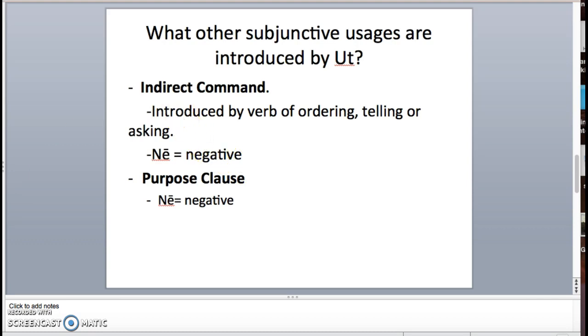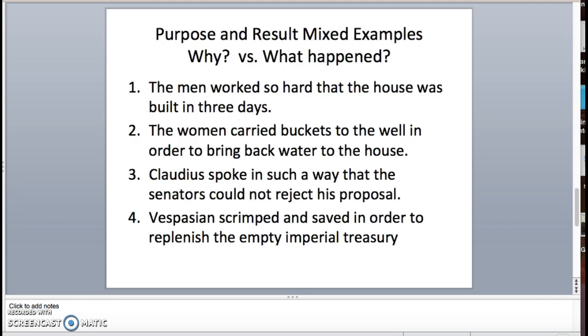So indirect command you can usually tell apart pretty clearly by the main clause, but let's talk a little bit more about the difference between purpose and result, which can get a little bit mixed up. And the best way to ask yourself, particularly when you're translating English to Latin, about whether you should be using purpose clause rules or result clause rules, is that purpose clauses answer the question why regarding the main action.